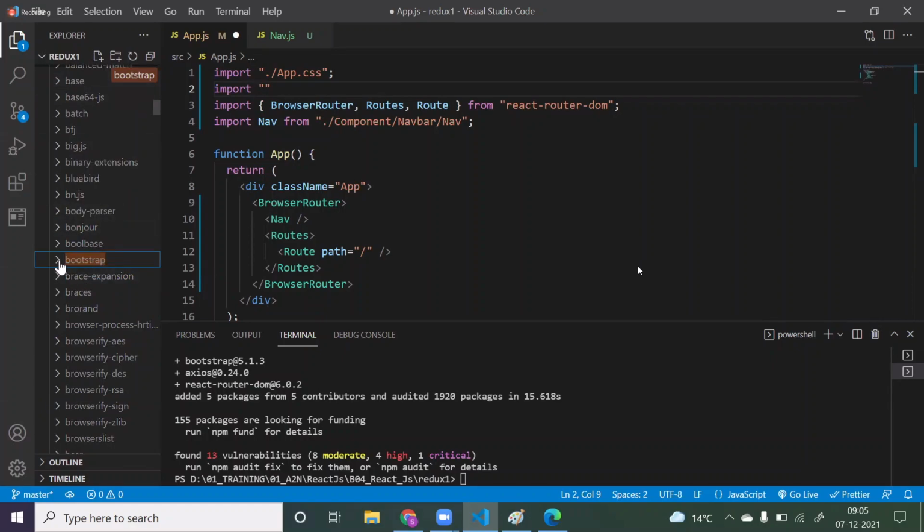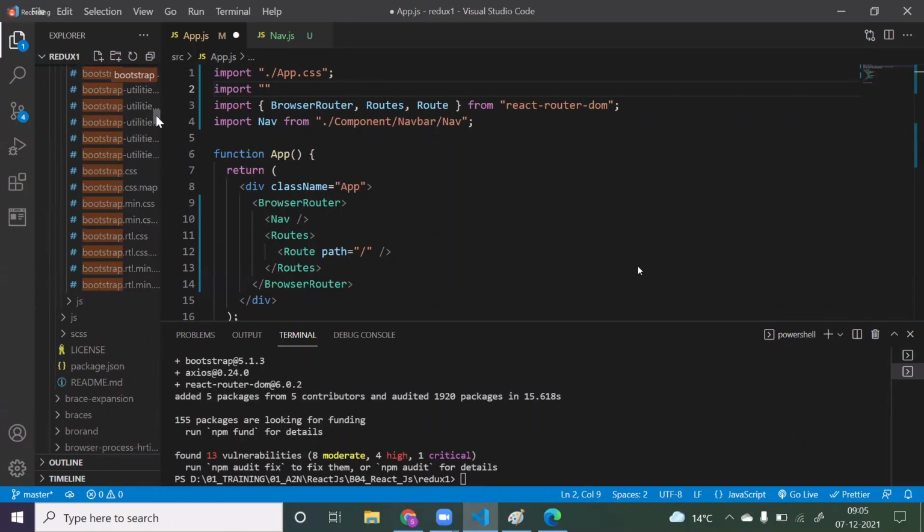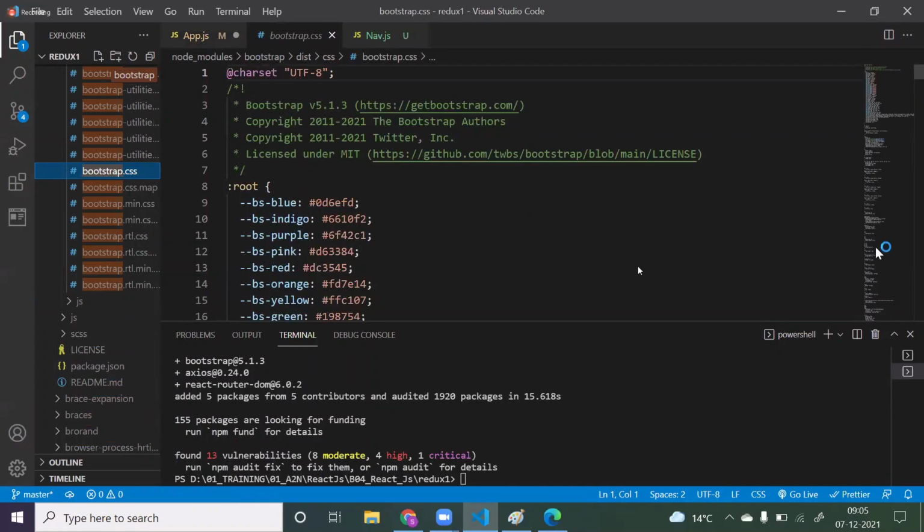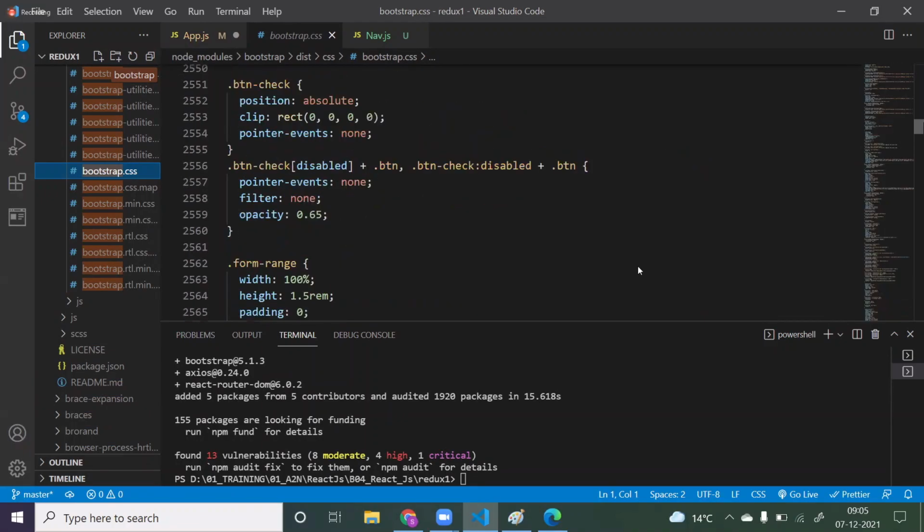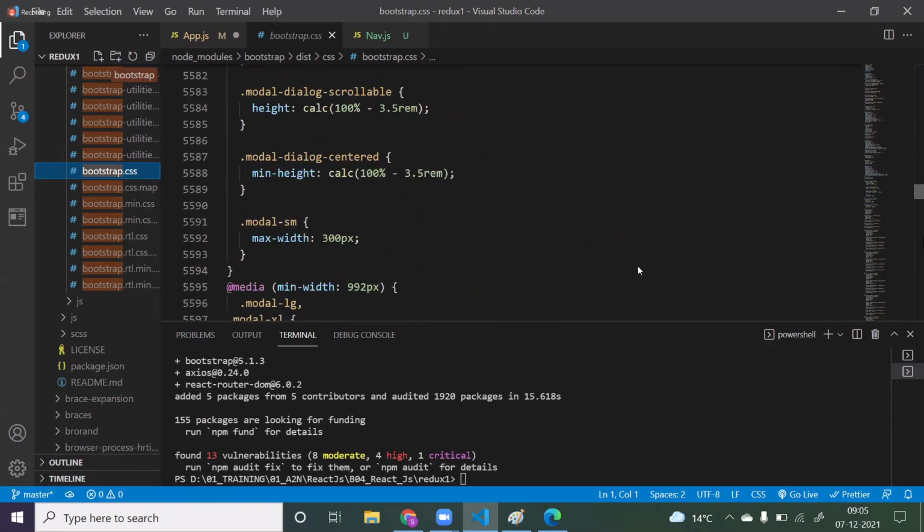Inside it we require the bootstrap.css file, which is present inside dist, inside css. Here we have that file, bootstrap.css. In this file you have all the classes, whatever classes we are using.